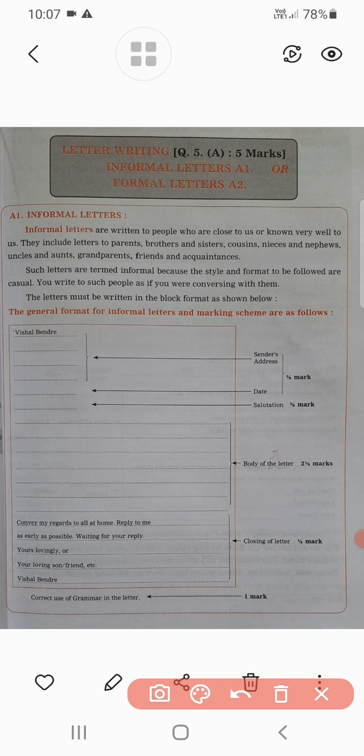Now let us see some detailed information about the informal letter. First of all, try to understand what is meant by the informal letter. Informal letters are written to the people who are close to us or known very well to us.